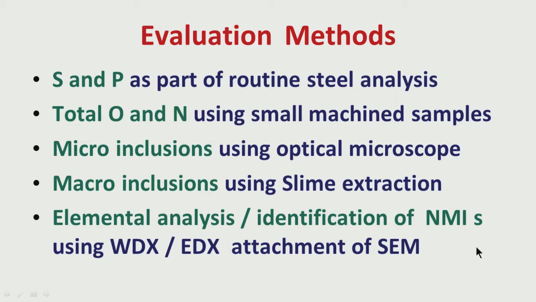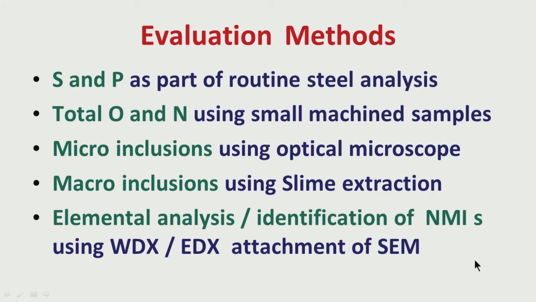When we put the samples under the scanning electron microscope, we can see the normal secondary electron images. We can also evaluate what elements are present. We can know what elements are present in those inclusions by these wavelength dispersive and energy dispersive X-ray attachments. Basically, what is the technique?